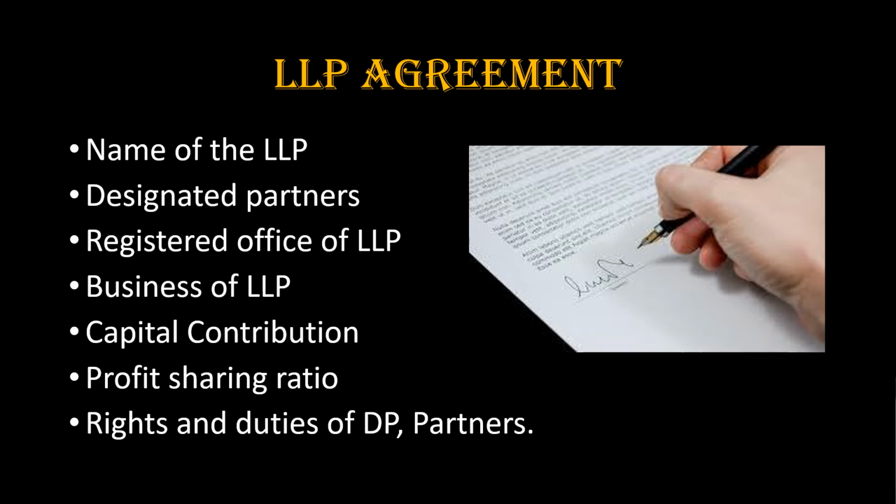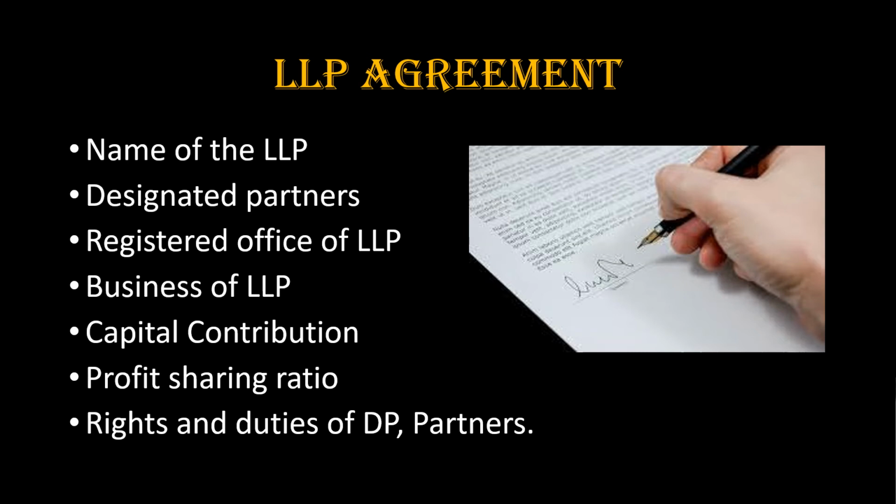The LLP agreement should be drafted and printed on a stamp paper of the requisite value. The value depends upon the state of registration and also upon the amount of contribution. All partners should sign the agreement at the bottom of all pages. Two witnesses should sign the agreement at the end of the document. Each partner should be provided a copy of the agreement.